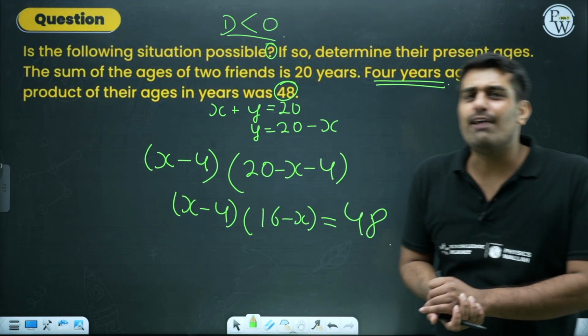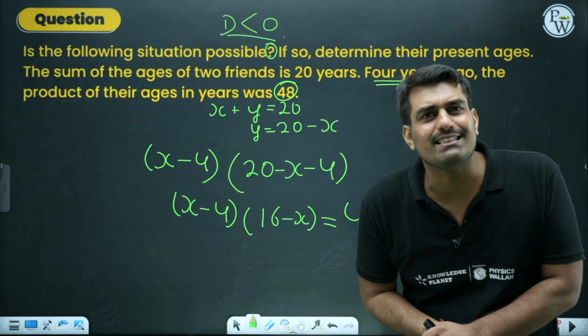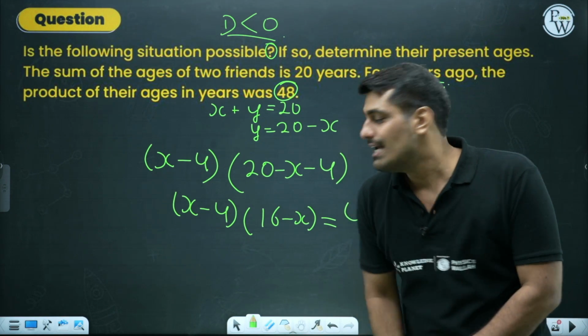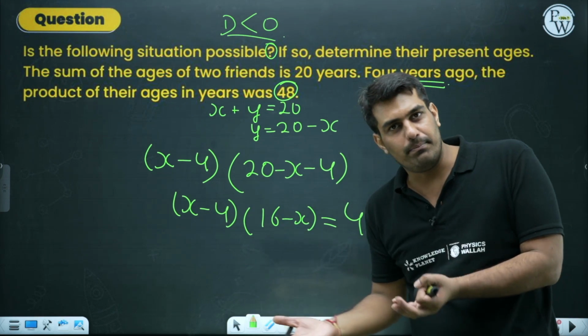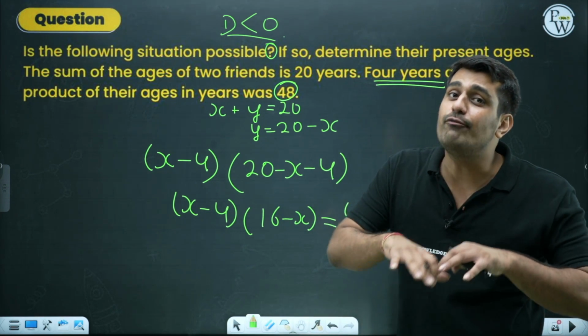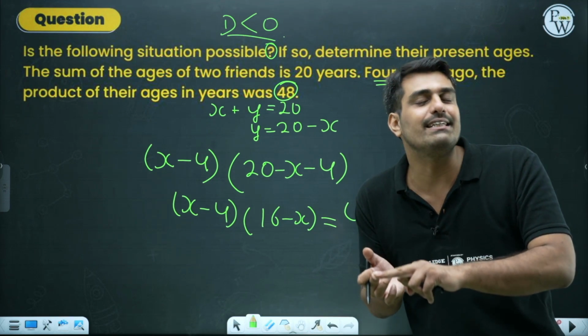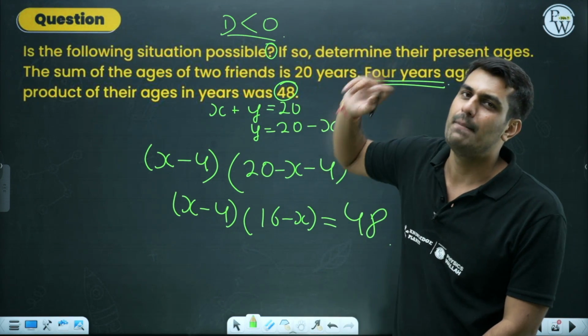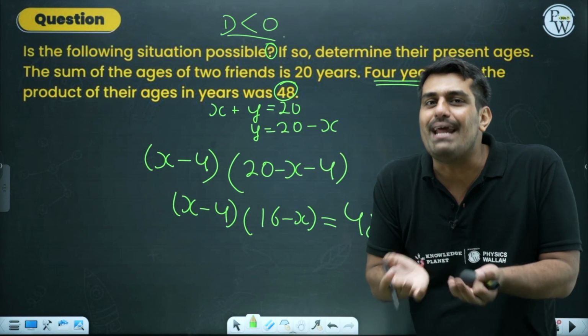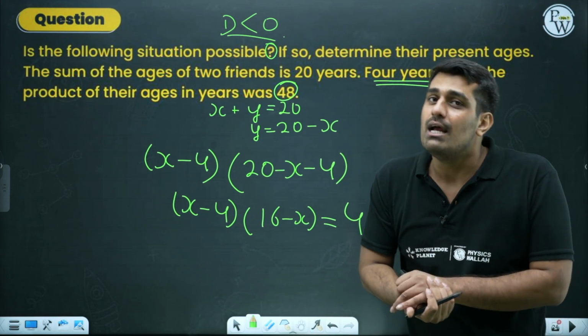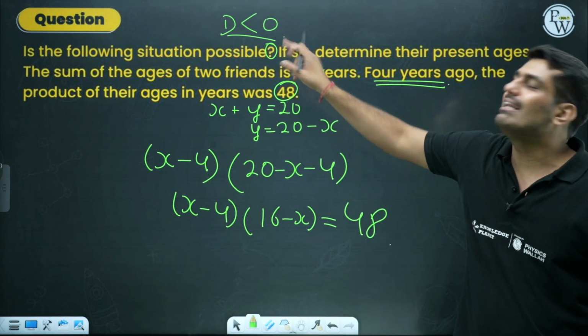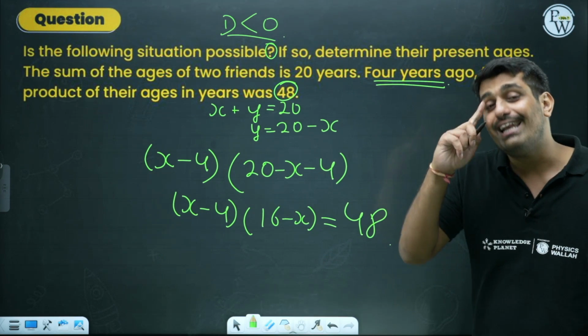Why have I written it like this and left it like this? The reason is I want you also to be involved in the session rather than just listening. This equation has to be opened up and written in the general form, and then using the values of A, B and C, you need to check the value of D. The best part is that I am telling you the answer for this problem. The value of D will come out to be 0. Not 0, sorry, less than 0.